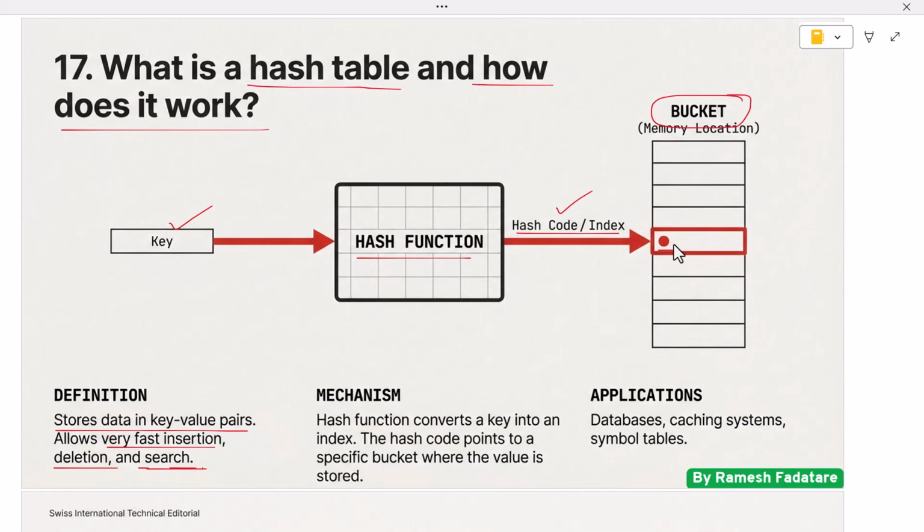One common challenge in hash tables is collision. A collision happens when two different keys produce the same hash code. To handle this, techniques such as chaining or open addressing are used. These techniques ensure that all values are stored and retrieved correctly. Hash tables are widely used in real-world applications such as databases, caching systems, and symbol tables in compilers. Interviewers ask this question to test understanding of fast data access and how hashing improves performance compared to linear search.